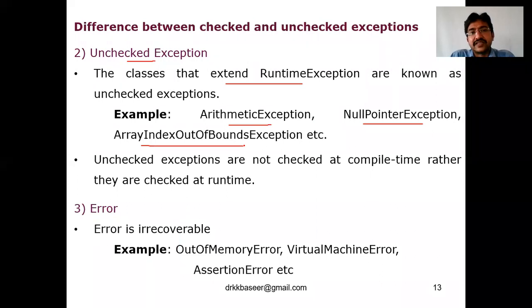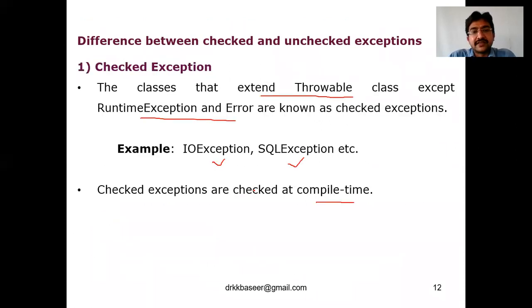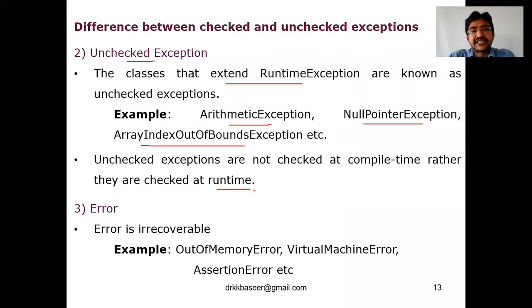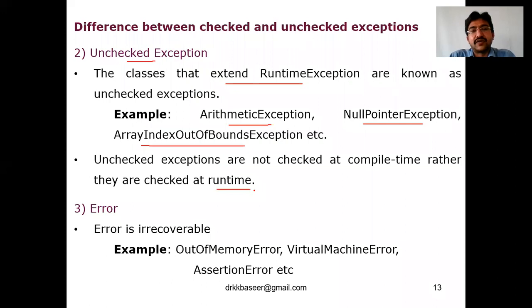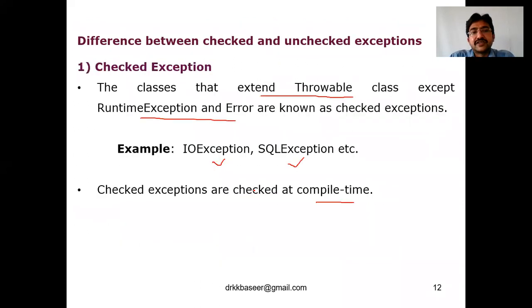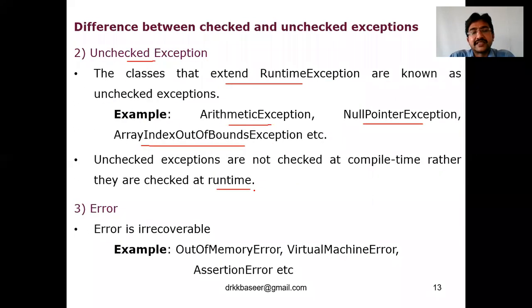We'll see all these types of errors with an example now. Unchecked exceptions are not checked at compile time, they are checked at runtime. Whereas checked exceptions are checked at compile time, unchecked exceptions are checked at runtime. So checked exceptions extend the throwable class, whereas unchecked exceptions extend the runtime exception class. The examples of checked exception are IO exception and SQL exception. The examples of unchecked exceptions are arithmetic exception, null pointer exception, and array index out of bound exception. So that is compile time and this is runtime.